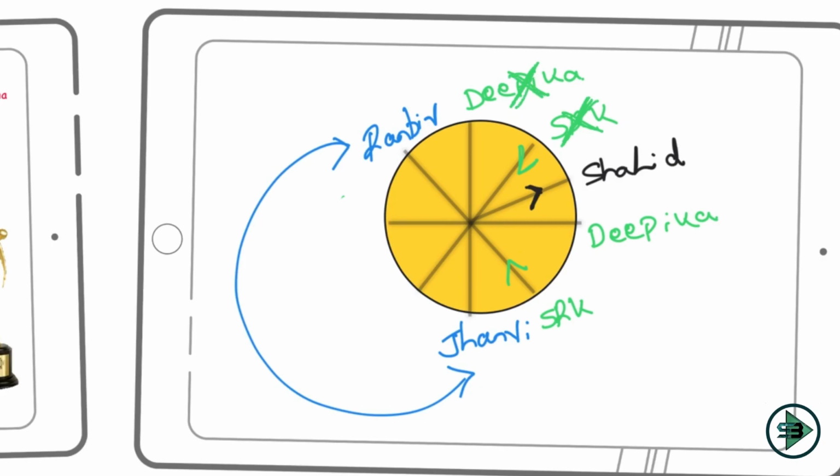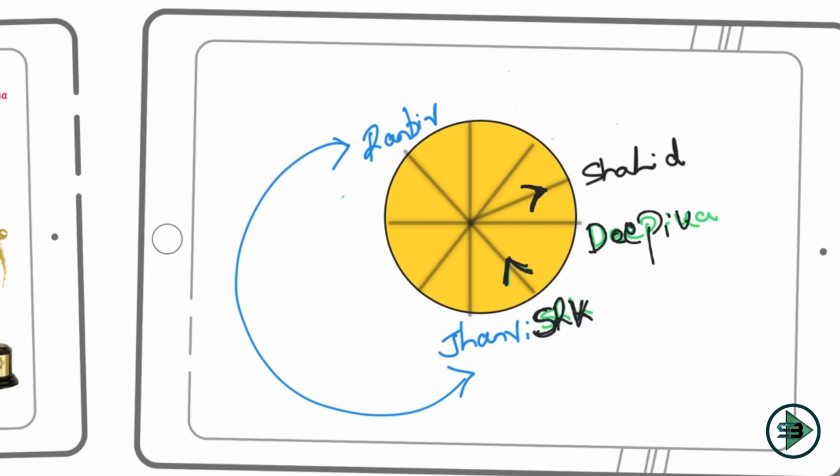So obviously there is only one place left now. So I'm sure now what the position of SRK is. SRK is looking inside and SRK is here. Okay, so I'll put a black over this because now I'm sure about the position of SRK. If SRK is here, Deepika is to the right of SRK, so Deepika would be here. Okay, this too gives me the final location of how many? 3.